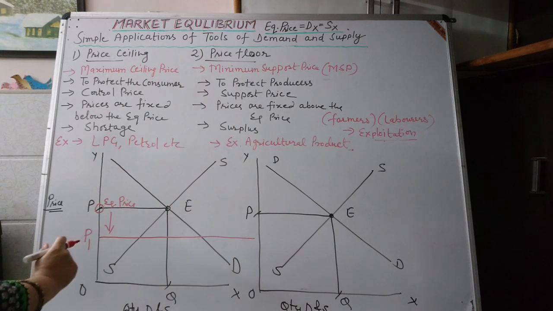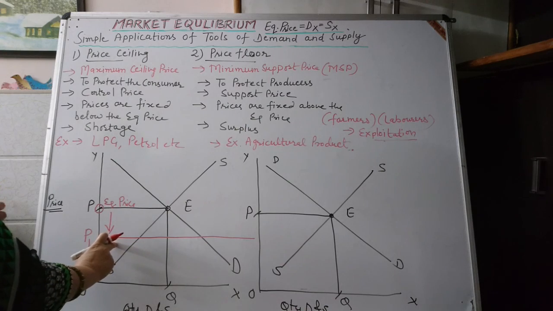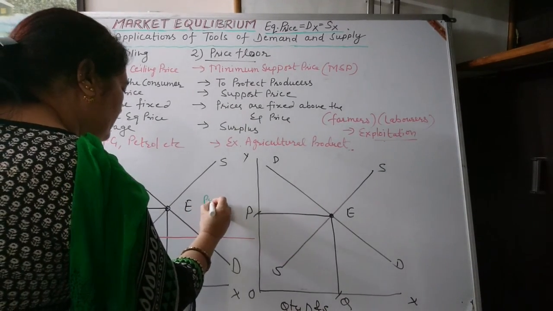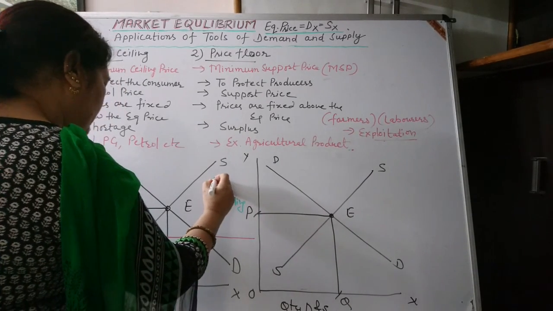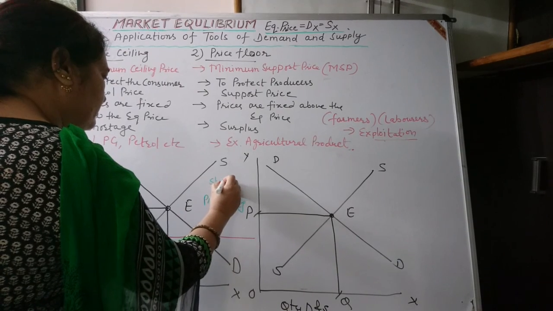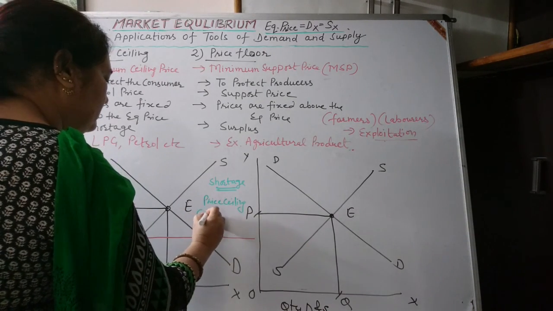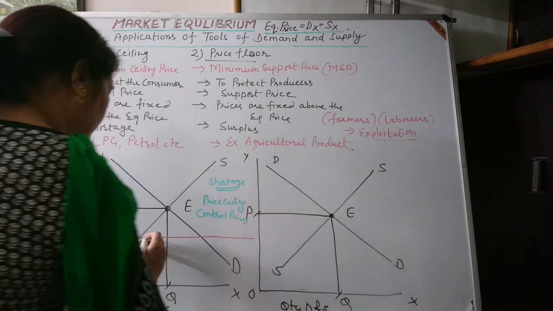OP is the equilibrium price, and here prices are fixed below the equilibrium price. So this is a situation of price ceiling, or there will be shortage, and these are control prices by the government.